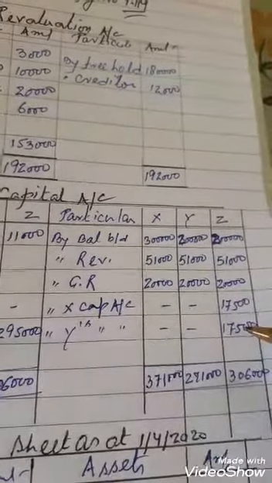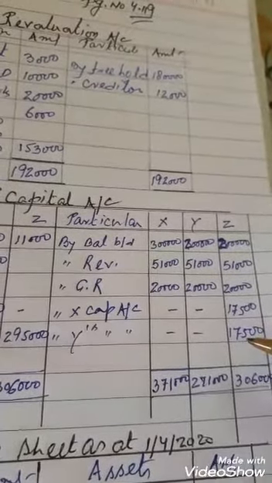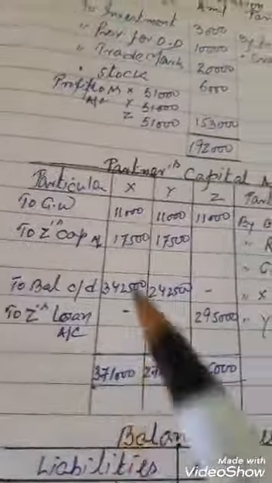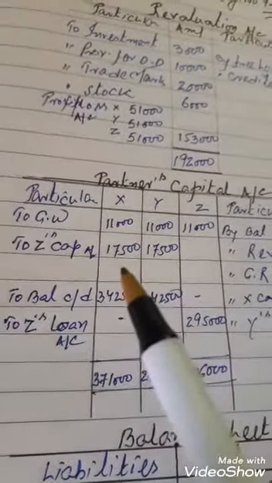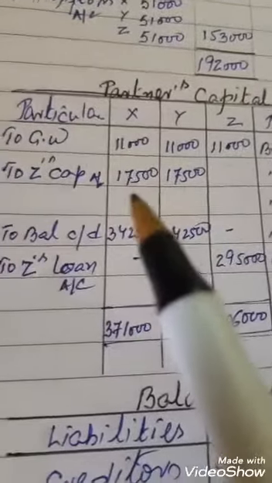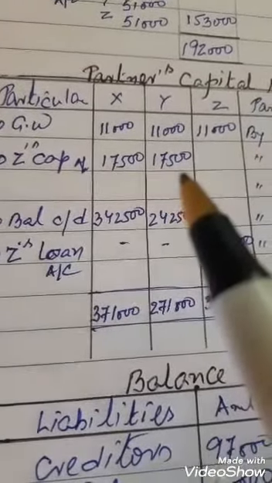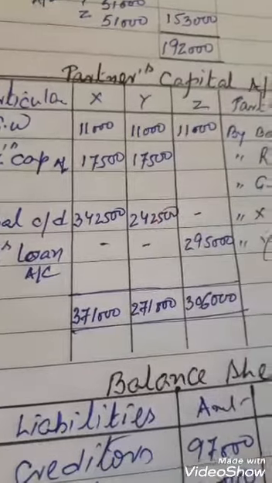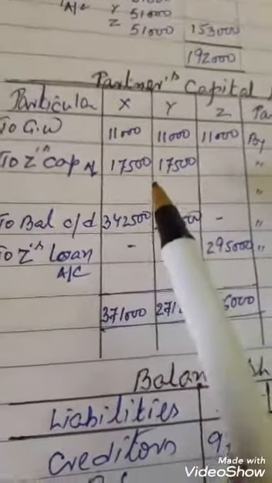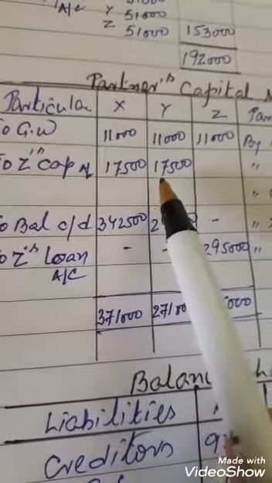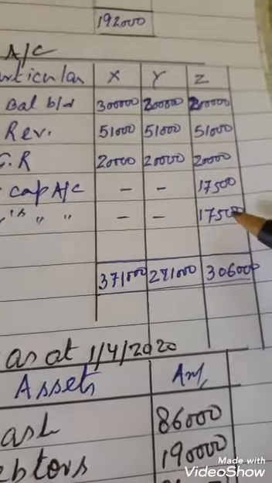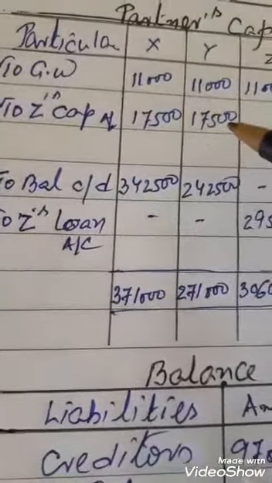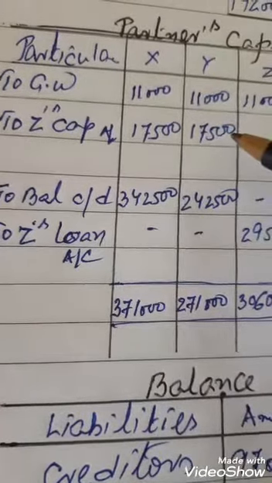And the same amount, as I told you, is debited in the remaining partners' capital accounts. So to Z's capital account, 17,500 is debited in X capital and 17,500 debited in Y capital. So the same amount is debited in the remaining partners' capital accounts and credited in the retiring partner's capital account.